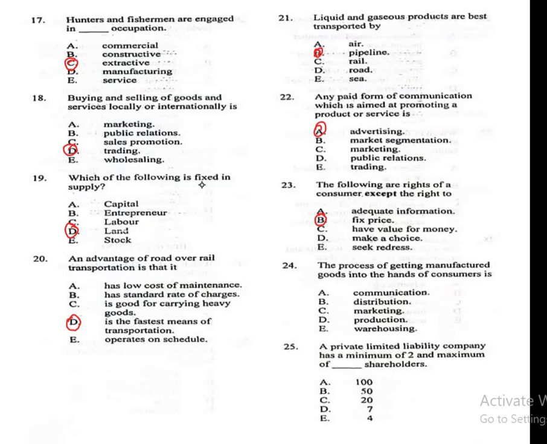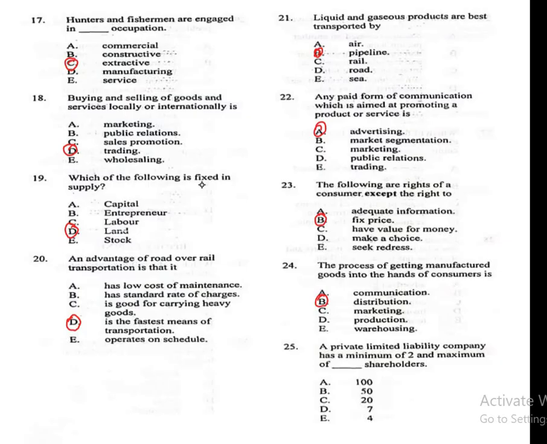Question 24. The process of getting manufactured goods into the hands of consumers is A. communication, B. distribution, C. marketing, D. production, E. warehousing. The correct answer is B. Distribution.